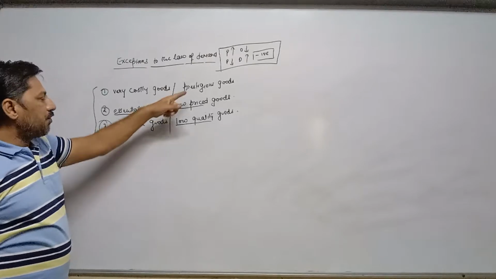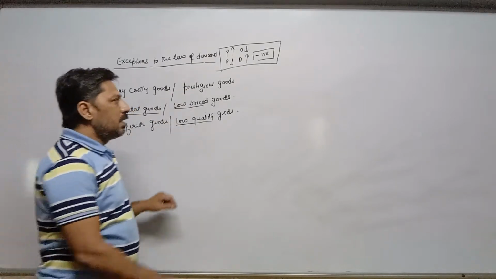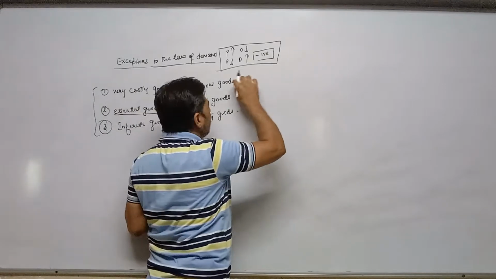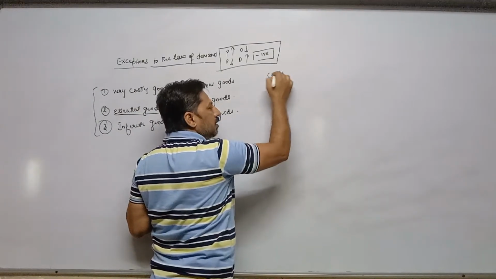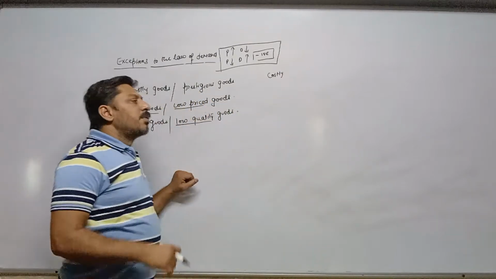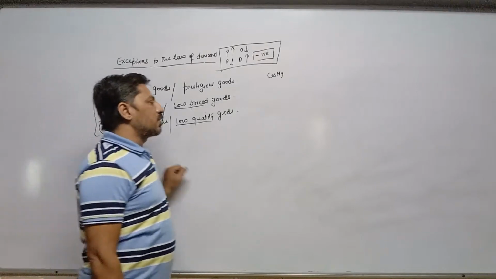For example, first, prestigious goods or very costly goods. Examples of prestigious goods: costly mobile, costly car, diamond, very costly carpets or antique pieces. These are very costly.